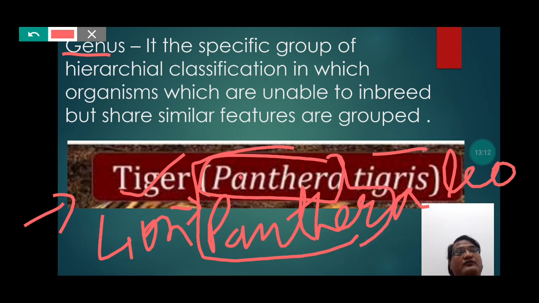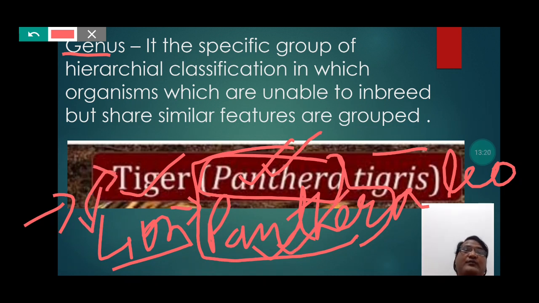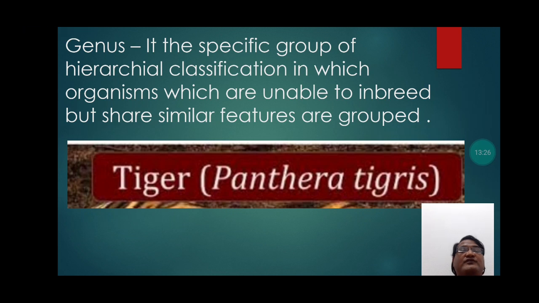Lion and tiger both share similar features among them, but still they cannot reproduce among them. So this is also one of the units of the hierarchical classification.